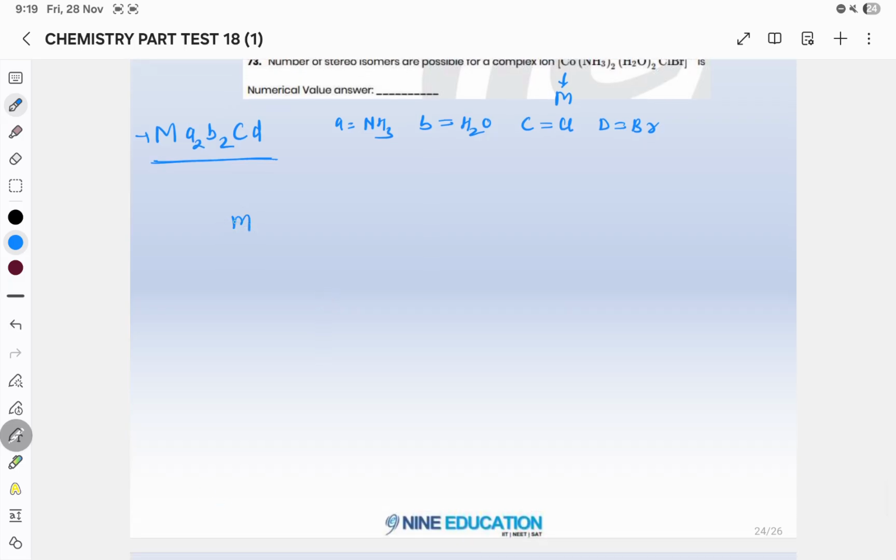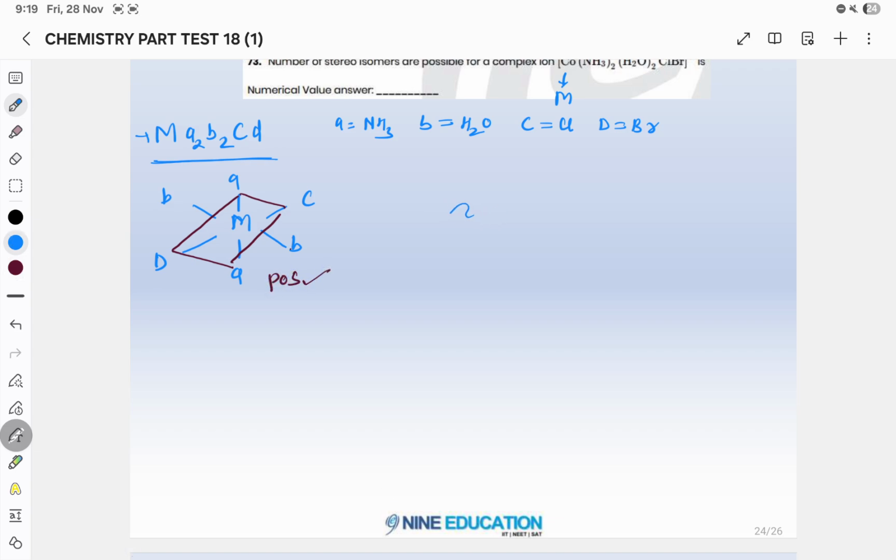In the first case we can draw all cis. A, B, B, C, D. If you see, in this case a plane of symmetry is present. How will you see the plane of symmetry? You can assume any one plane. Like if you assume this as a plane, you can see on both sides you are getting B and B. It means POS is present in this case.